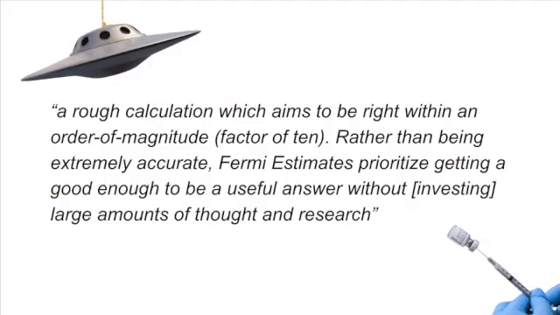If you're anything like me, you're probably wondering, how is this even possible? Luckily for us, we don't need to become legendary nuclear physicists to find out. A Fermi estimation is a rough calculation which aims to be right within an order of magnitude or factor of 10. Rather than being extremely accurate, Fermi estimates prioritize getting a good enough to be useful answer without investing large amounts of thought and research.